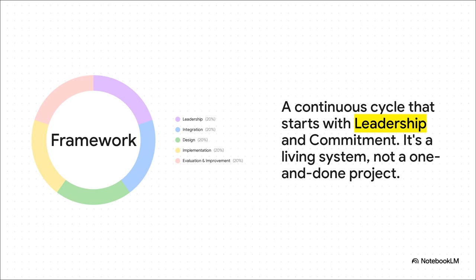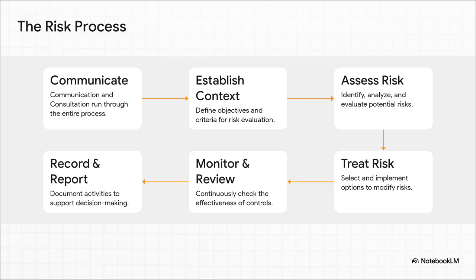From there, it's this cycle of integration, design, implementation, and then constant evaluation and improvement. This is not a project you just finish and forget about. It's a living, breathing part of your organization's DNA. And the risk process is another one of these continuous loops, and it's fueled by constant communication and collaboration.